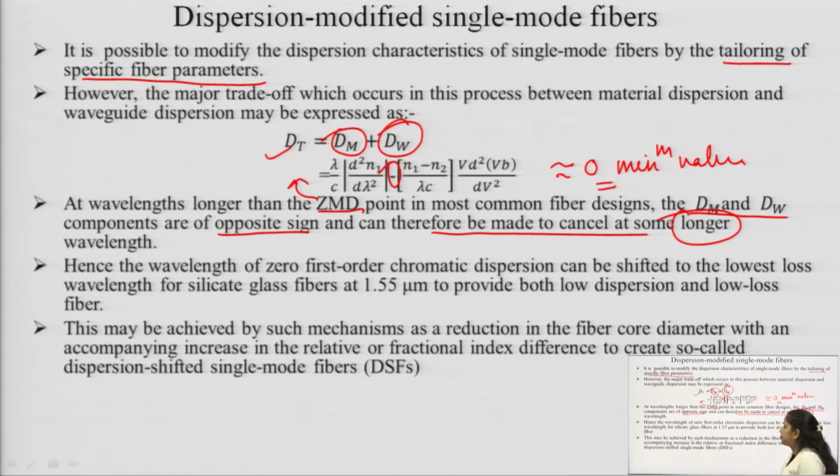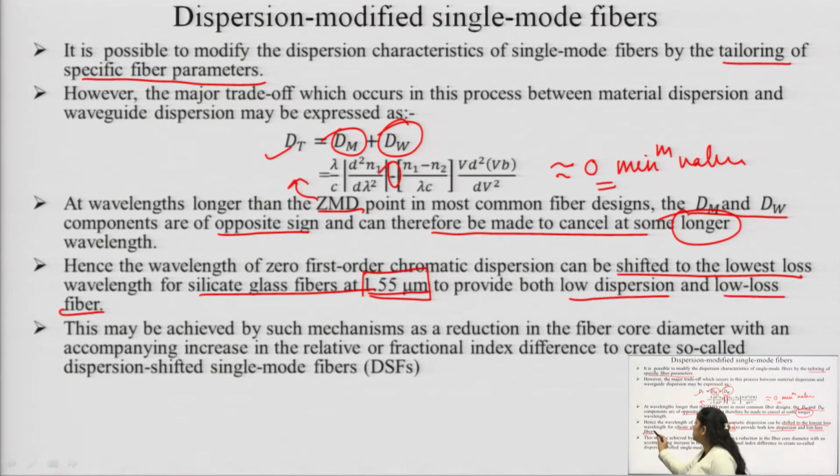Hence, the wavelength of zero order chromatic dispersion can be shifted to the lowest loss wavelength for the silicate glass fiber. So, for the silicate glass fiber, this is possible at 1.55 micrometer to provide both low dispersion and a low loss fiber.